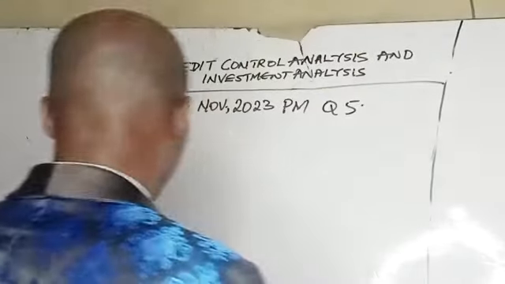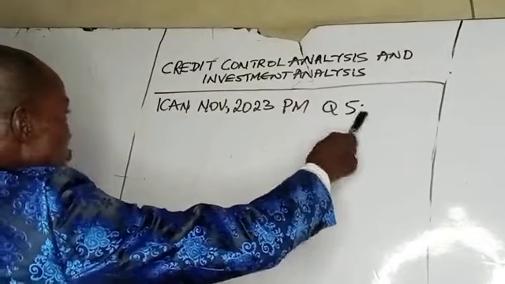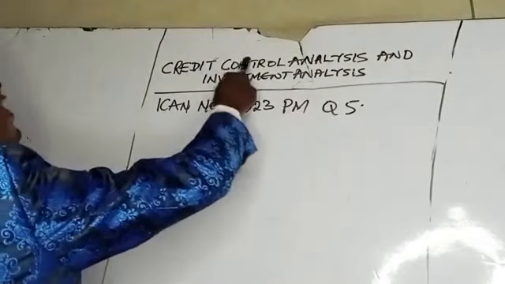In this lecture, I want to solve a question on ICAN November 2023 Performance Management, question number 5, on credit control